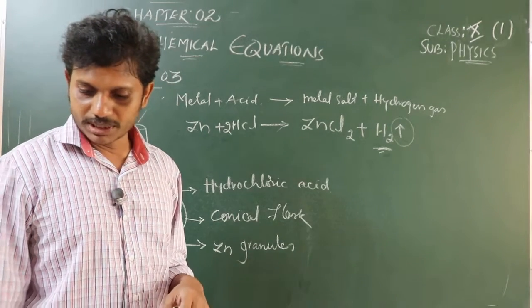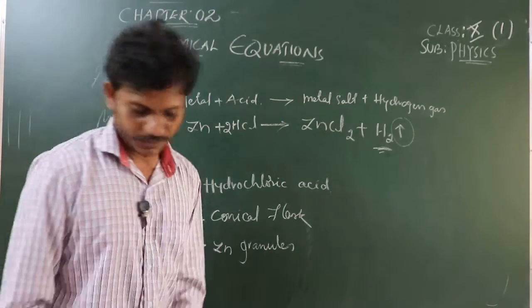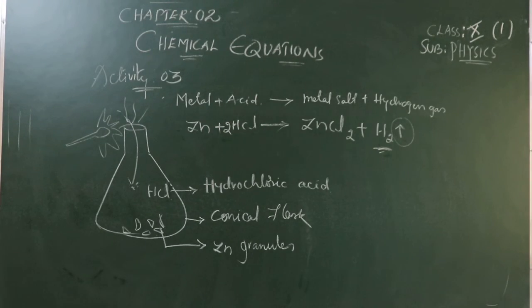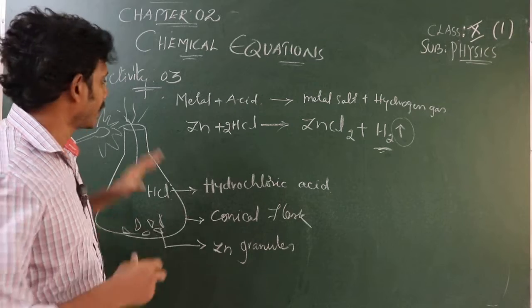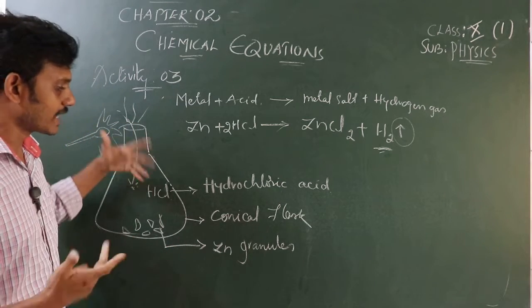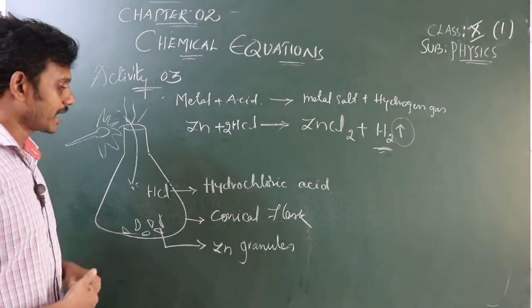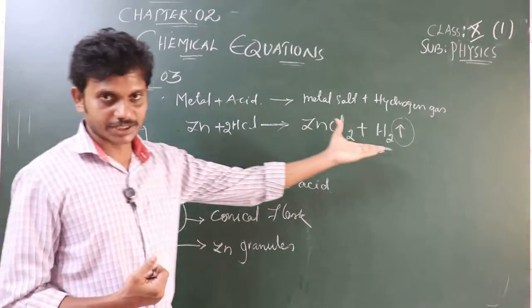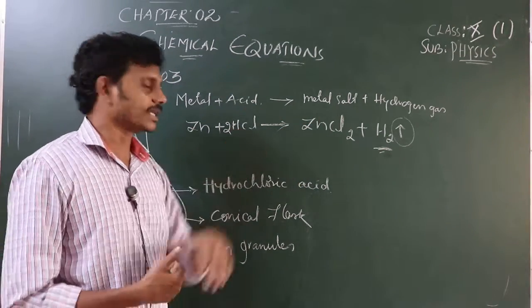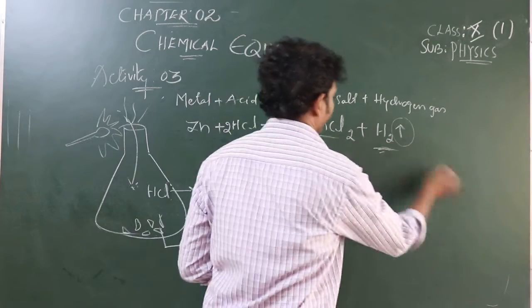So that's about this equation, about this activity 3. Yes, this is the third activity. I repeat once again: a conical flask, and into this conical flask, what are you taking? Metal you are taking. Which metal? Zinc granules. And to these zinc granules, what is being added? Hydrochloric acid. When these both react with each other, this is a chemical reaction: Zn plus HCl gives ZnCl2 plus H2. It produces salt and also hydrogen gas.